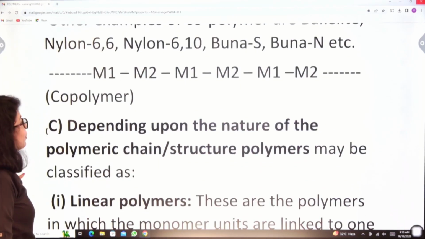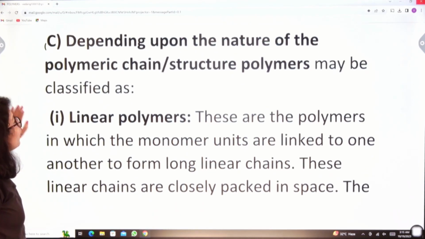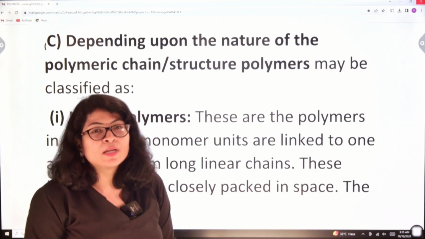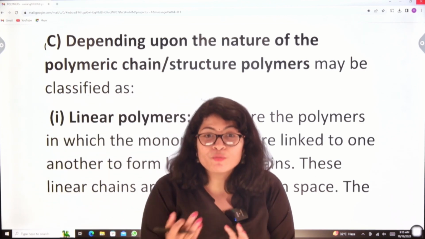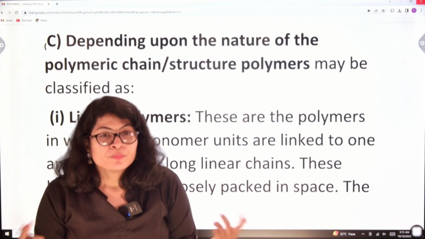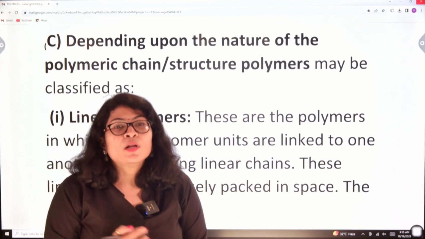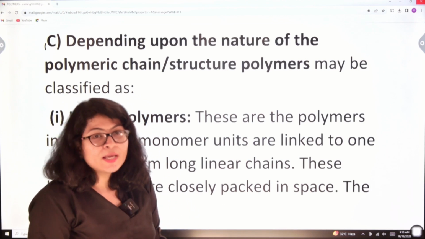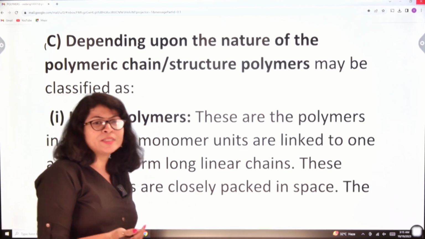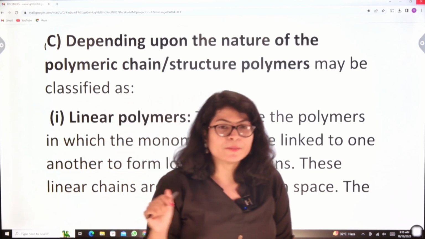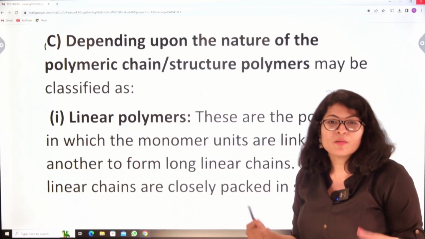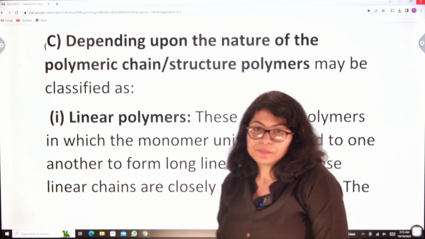Next is, depending upon the nature of the polymeric chain or the structure of polymers, they can be classified. Like the nature of polymeric chain, how the polymeric chain is arranged. Based on that also, the polymers are classified into following types. The first is linear polymers. Linear, the word signifies straight chains, right? So, if the polymeric chains are present in a straight line fashion, they come under linear polymers.